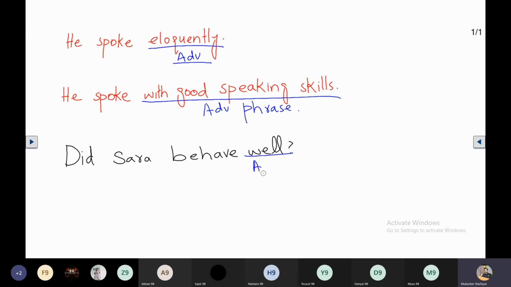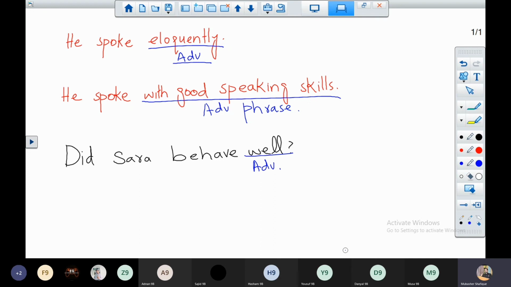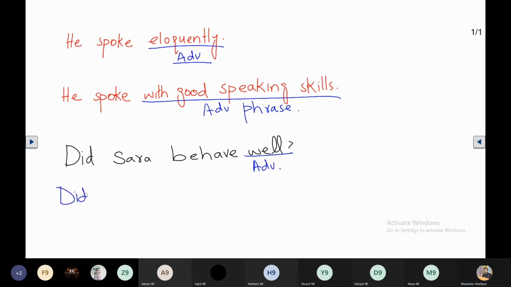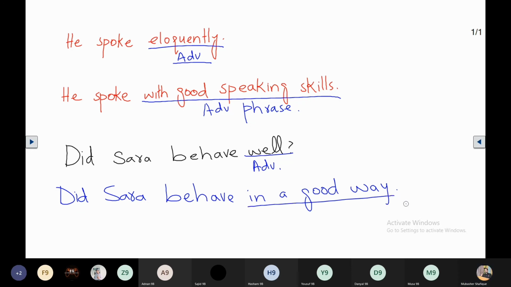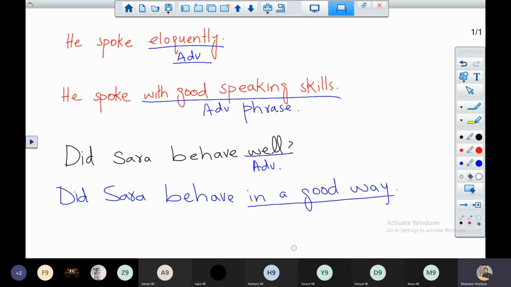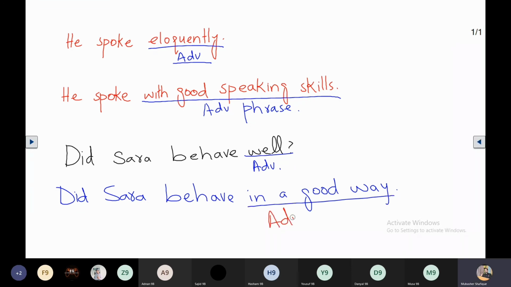The word well is an adverb. Now we are going to change this word into an adverb phrase. Did Sarah behave in a good way? So well means good. In a good way, so it would be an adverb phrase.